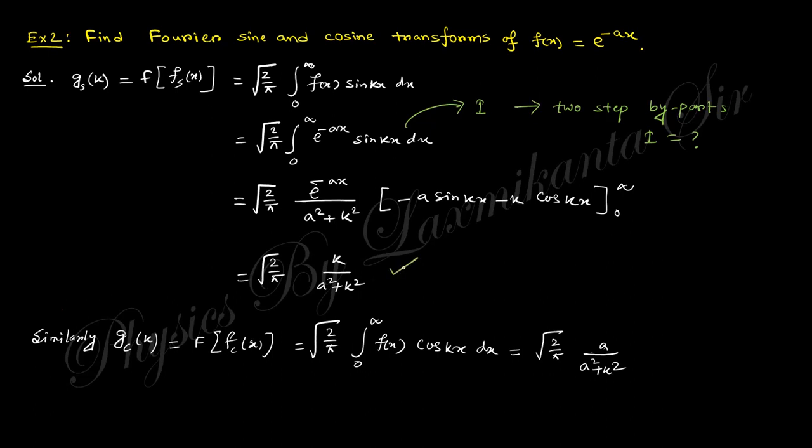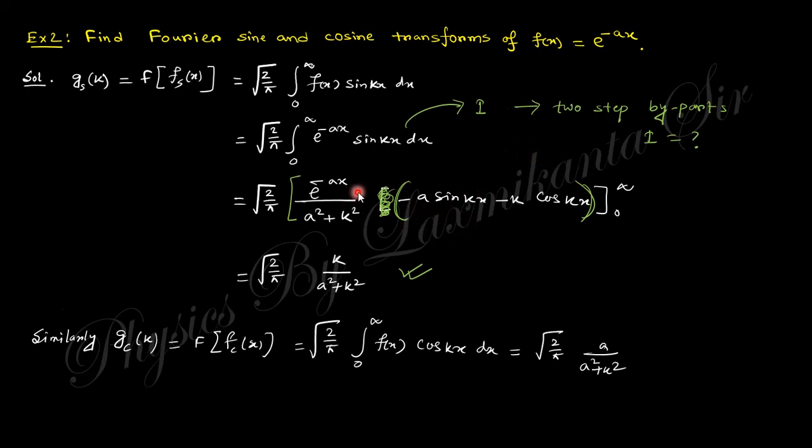The limit will be from here, e to the power minus ax, and if you put this limit, you will get this expression. With the first and second integration by parts, you will get the same thing I again, and this I will be taken out, and after that you will get the value of I.